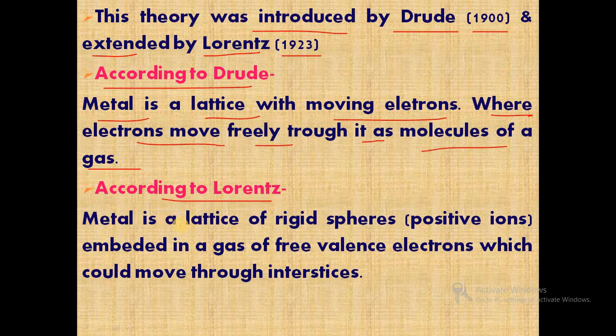According to Lorentz, a metal is a lattice of rigid spheres, positive ions, embedded in a gas of free valence electrons which could move through the interstices. So here the metal is a lattice of rigid spheres in which positive ions are immersed in a sea of electrons. Overall, this is the Drude-Lorentz model or free electron model.